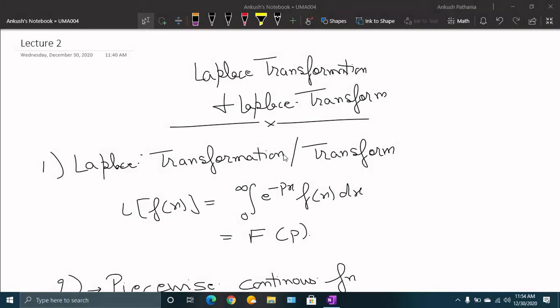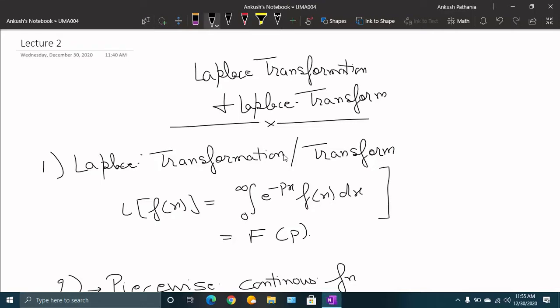Okay, hello students. So this is our lecture 2 and the unit is Laplace transform, Laplace transformation. Before starting our lecture 2, let us in brief just see what we have done in your lecture number 1. So in lecture 1, we did what the Laplace transformation and Laplace transform is.